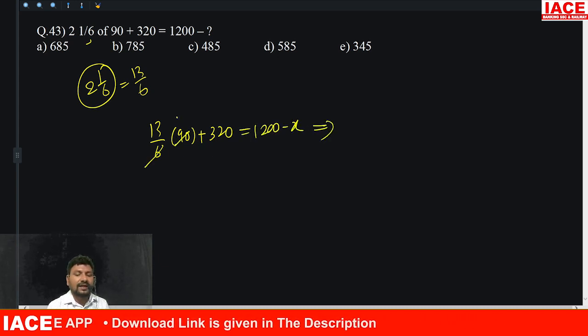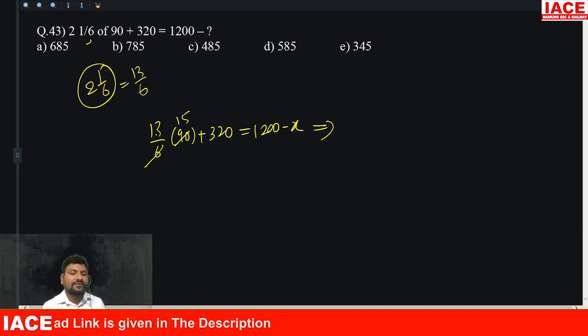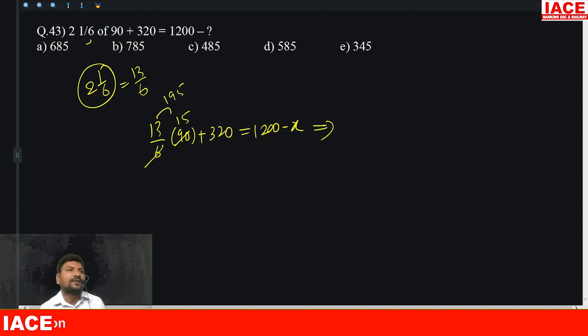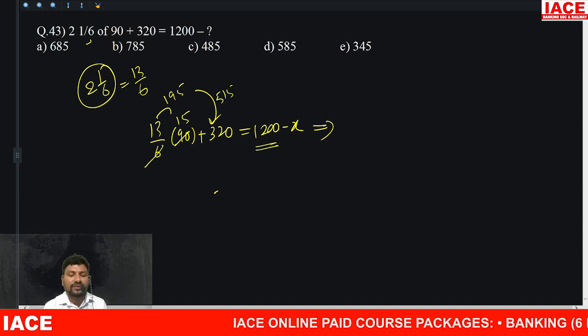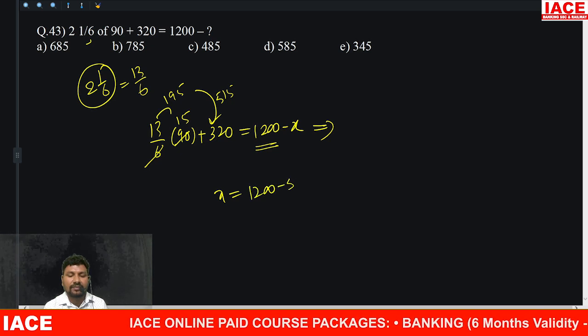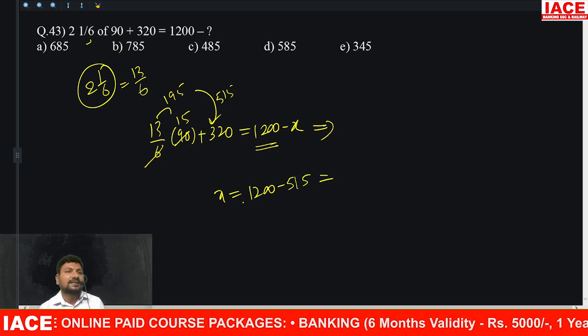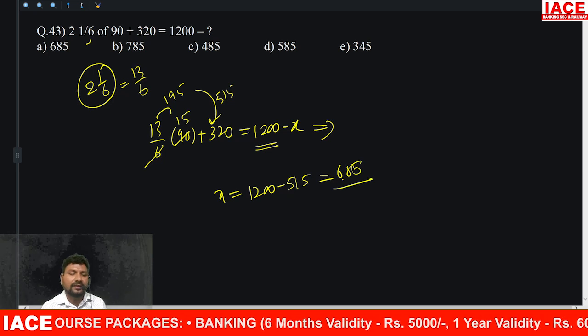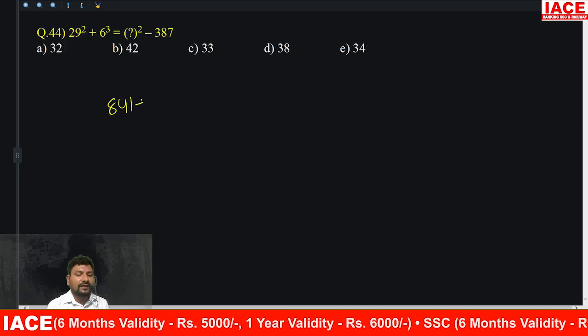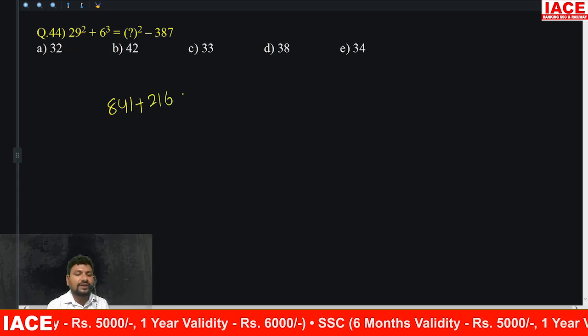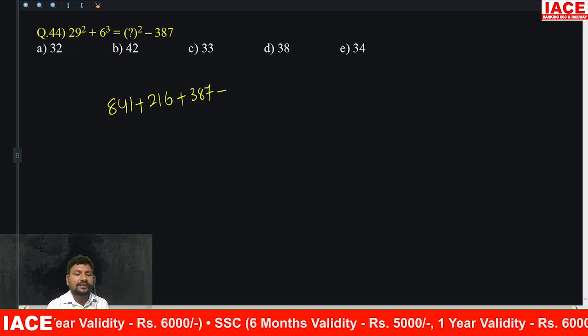6 to 90, how many times? 15 times. 15 13s value is how much? 195. Okay, 195 and 320. It is 200 added, it is 520, but it belongs to 515 only. 515 is removed from 1200. x equal to 1200 minus 515. 685. Then option A. 29 square value 841 and 6 cube value is 216 plus 387, which is equal to x square.